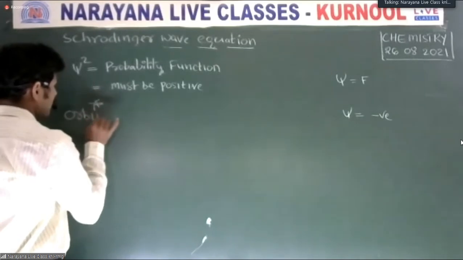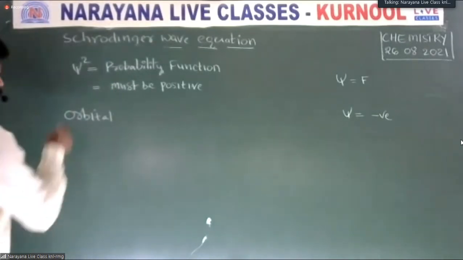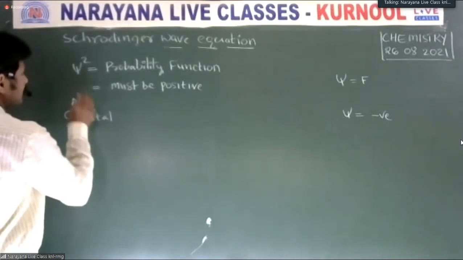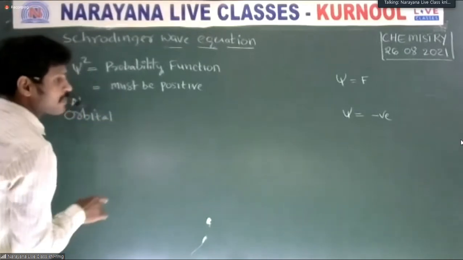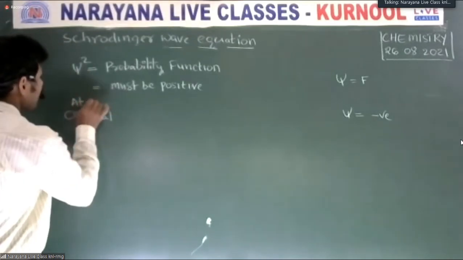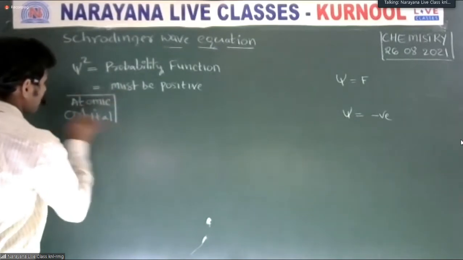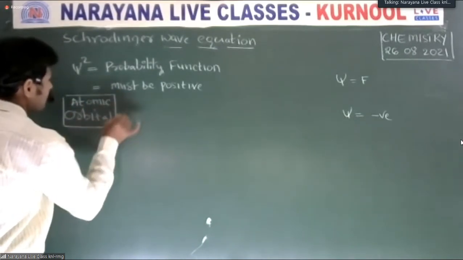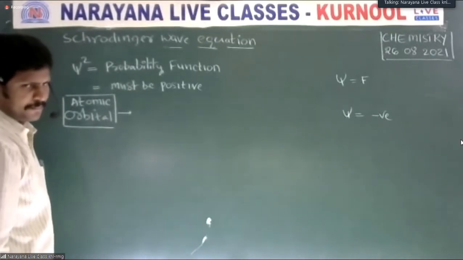Previously we discussed orbitals. What is an orbital? Where psi square is maximum, it is called an atomic orbital. Where it is minimum, it is called a nodal plane.